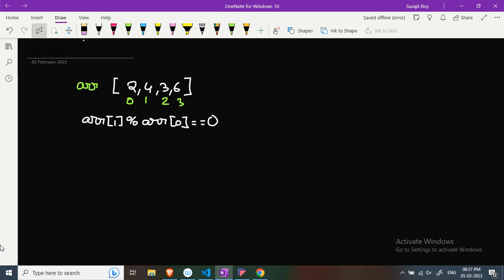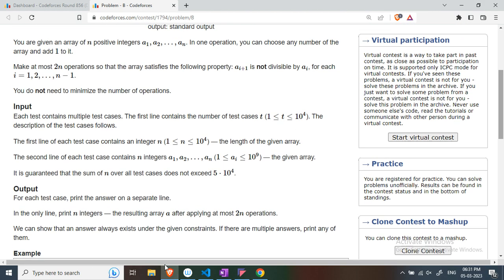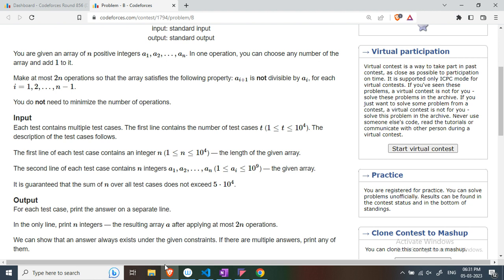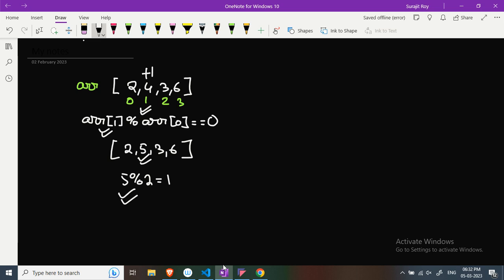Arr of 1 modulo arr of 0. So what is our condition? The condition is that a(i+1) should not be divisible by a(i). So we will make our operation. The operation is to increase arr of 1, adding 1 to arr of 1. So if we add plus 1 to this first index element, the array will be 2, 5, 3, 6. And as you can see here, 5 modulo 2 is equal to 1. So our condition is satisfied here.